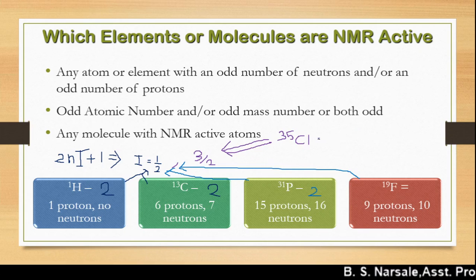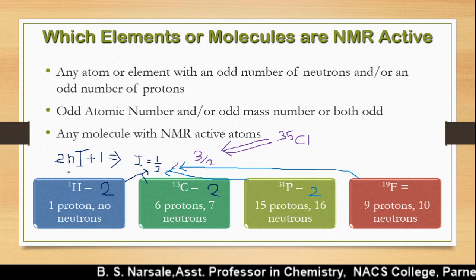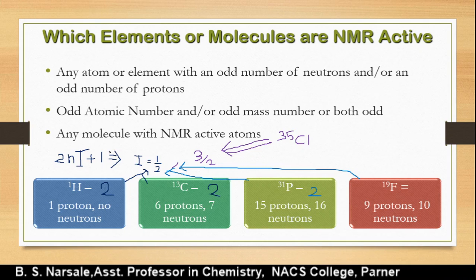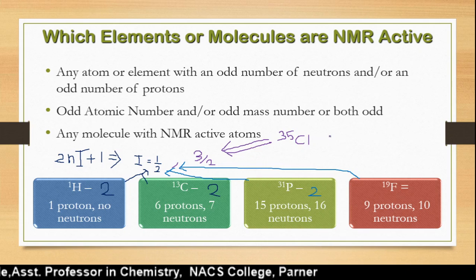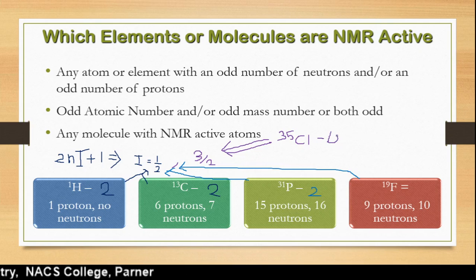Then we calculate the number of allowed spin states for this one. 3 into 1 into 2, 6 divided by 2 is 3, plus 1. That means we get the value 4. For chlorine, the number of allowed spin states is 4.